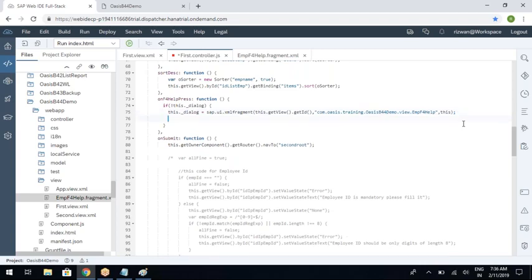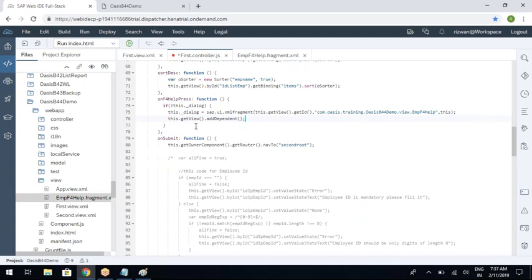So you have created this fragment object, which is pointing to this dot underscore dialog. It's a variable basically, and you need to write this dot get view dot add dependent. What is the spelling of dependent?